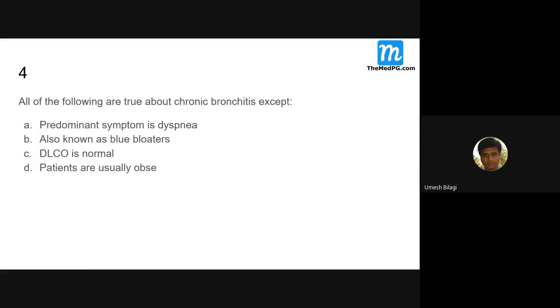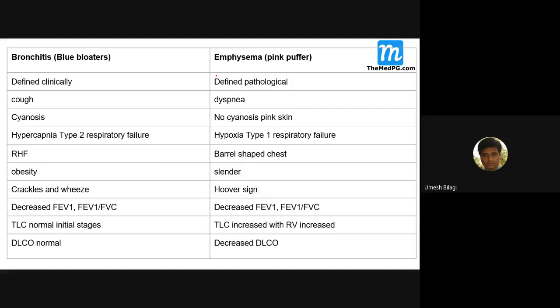This is a table that shows the difference between these two. Chronic bronchitis is blue bloater, emphysema is pink puffer. Chronic bronchitis is defined clinically, that is 3 months, 2 years. Emphysema is pathological. There is a destruction of alveolar septa and hyperinflation of the lungs with the barrel-shaped chest.